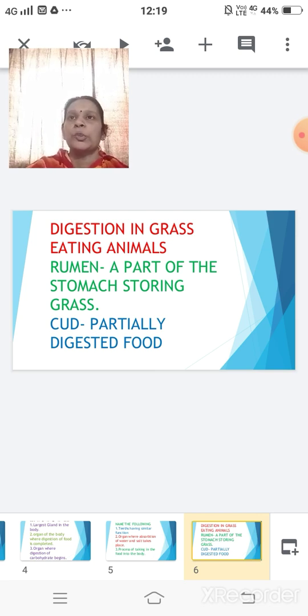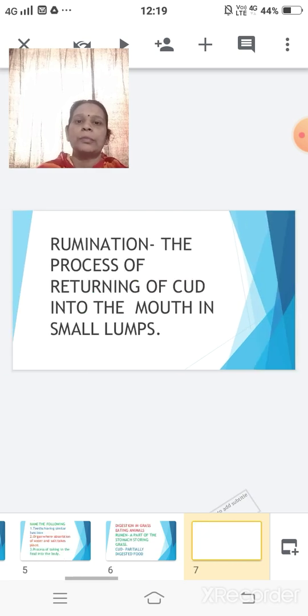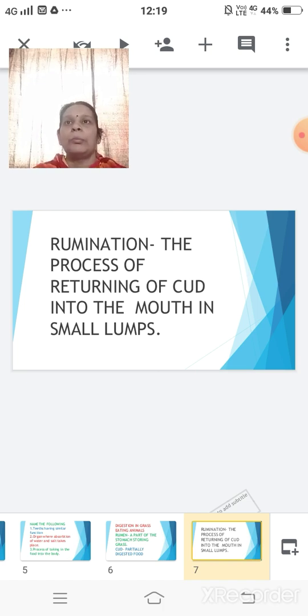The food is chewed within the mouth, then it is passed into the rumen, where the microorganisms begin to break down the food. The animals now regurgitate and bring the content of the rumen back into the mouth several times and chew it again. The food material is now said to be cud, as I already referred to that term. So it is returned to the mouth in small lumps.